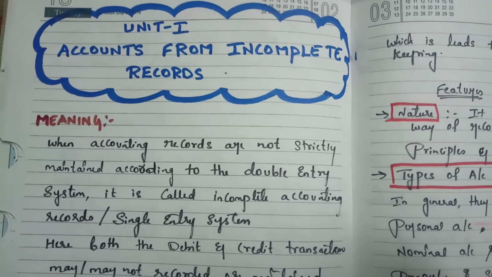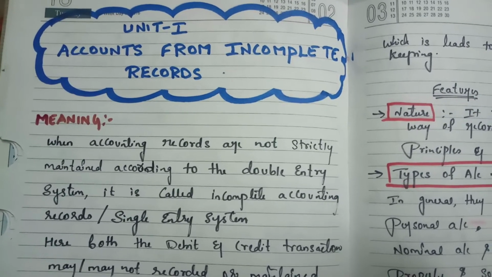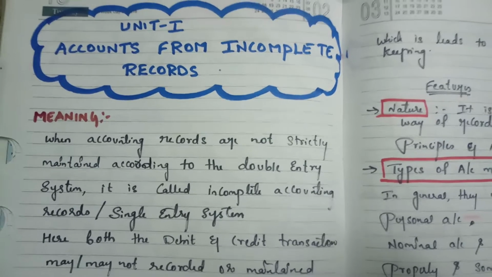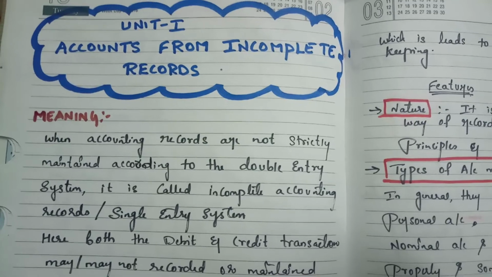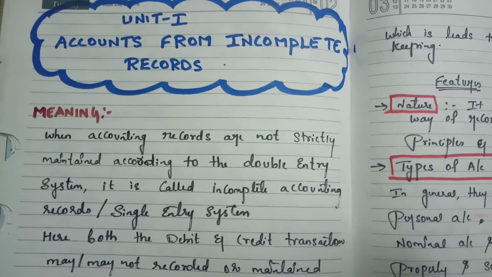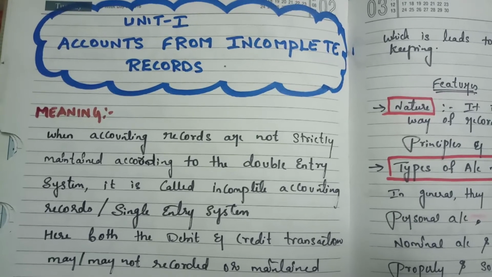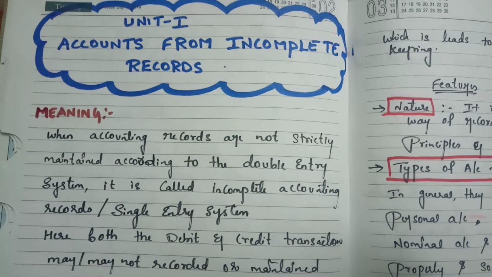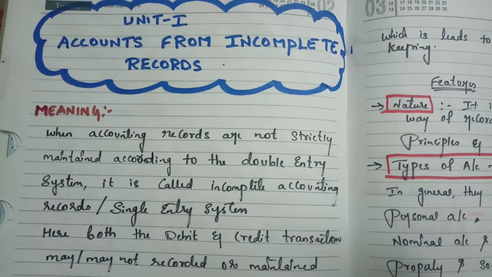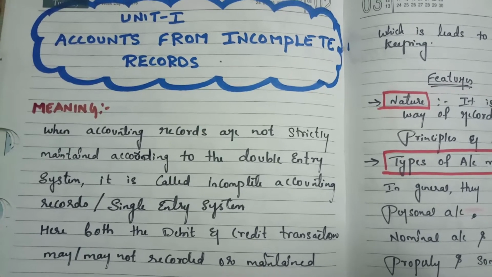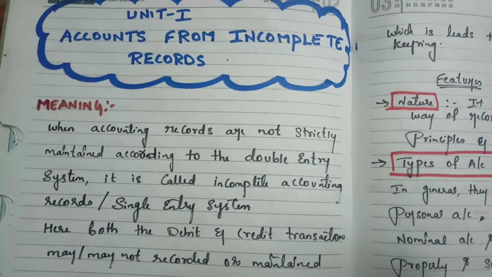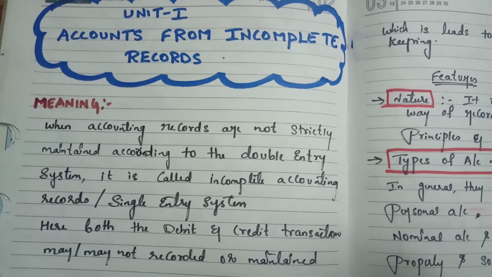For example, let me say cash is received from Mr. Suresh. You are going to maintain a cash book as well as a Suresh account. Cash received from Suresh. What will be the journal entry? Cash account debit to Suresh account. So you are going to maintain a cash book as well as a Suresh account. This is what is called the double entry system, that is, recording of both debit and credit transactions is called a double entry system. But what are accounts from incomplete records?